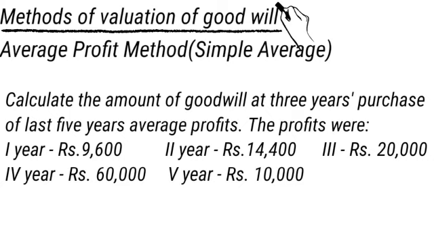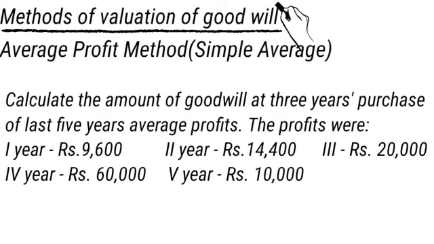We have to calculate average profit multiplied with 3 years purchase, and the average profit is to be calculated on the last 5 years. The profits were: first year 9,600, second year 14,400, third year 20,000, fourth year 6,000, fifth year 10,000. All 5 years profit they have given, and you have to calculate goodwill from it.